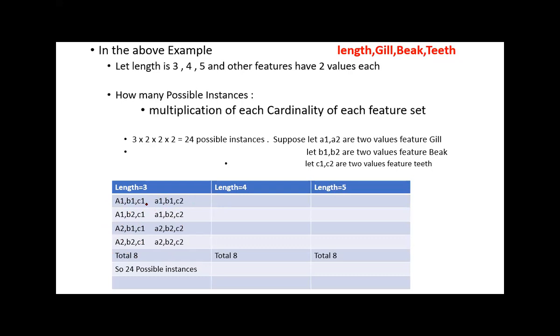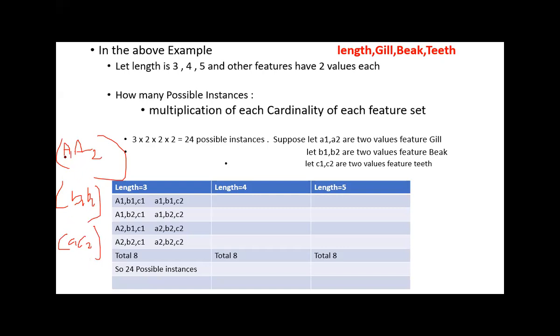Write these possibilities. Say, for example, you have A1, A2. This is one set. The second set is B1, B2. The third set is C1, C2. Now write all possibilities. A1, B1, A1, B2, A2, B1, A2, B2.